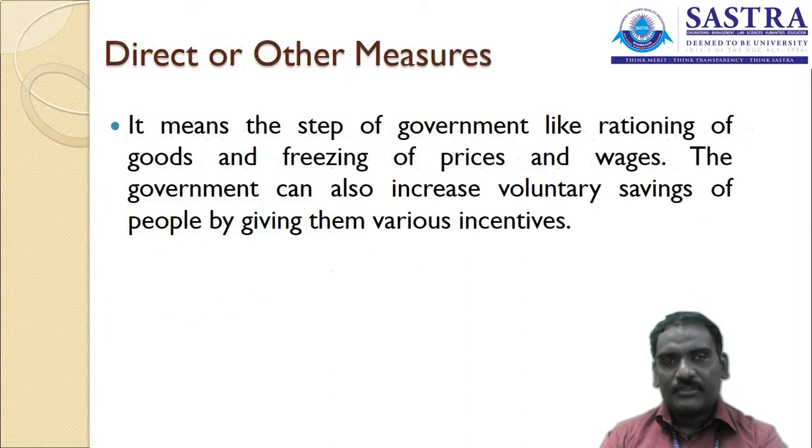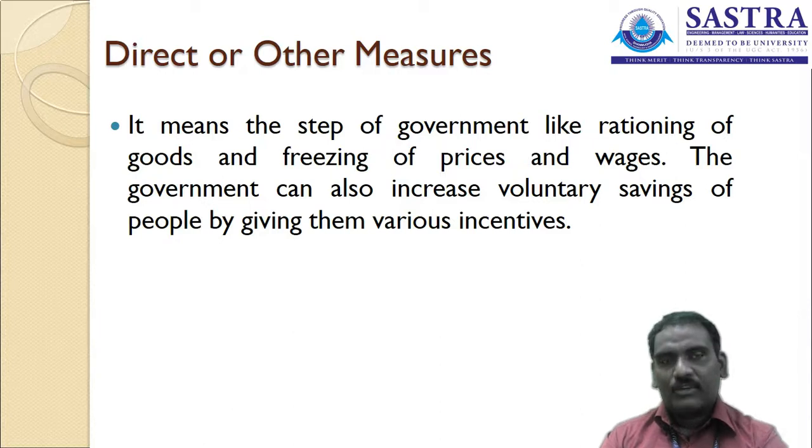And other direct measures are also taken. The other direct measures are steps of the government like rationing of goods and freezing of prices and wages. The government can also increase the voluntary savings of the people by giving them various incentives, providing an additional percentage for making investment into particular investment avenues. Like we have Section 80C. The 80C is providing a tax benefit to the people who make investments into equity shares, mutual funds, and the provident fund.